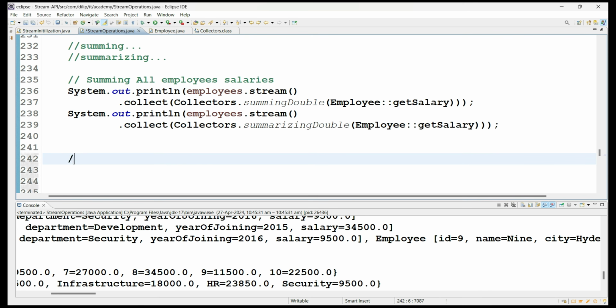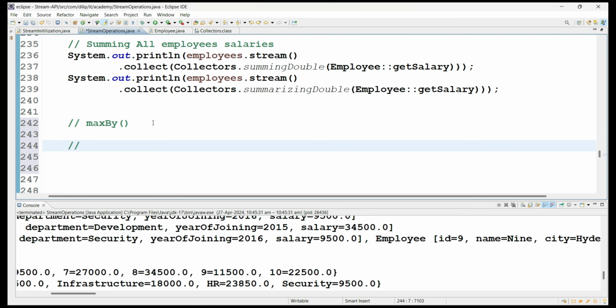So now let's see one more method as part of the Collectors class. That is the maxBy method I am taking. It is one of the methods we use in our project. So what is the meaning of the maxBy method from Collectors? The name itself tells it is all about the maximum value. See here, I am finding the max age of employees. So out of all employees, I am trying to find the max age employee.